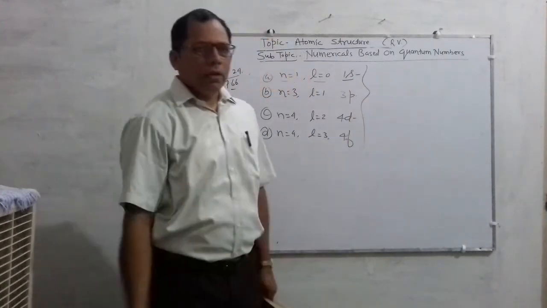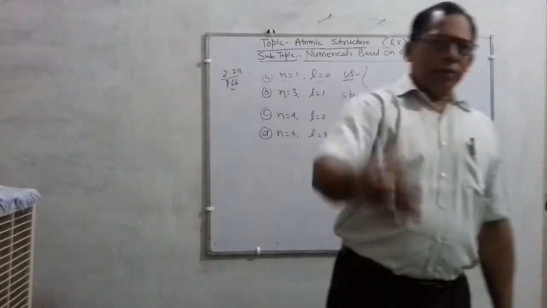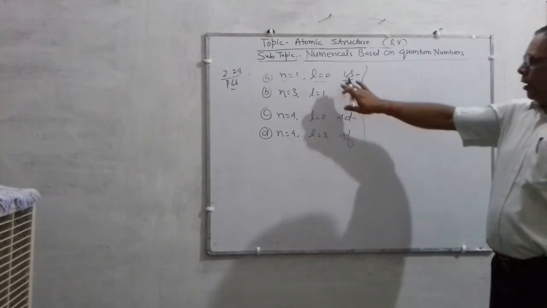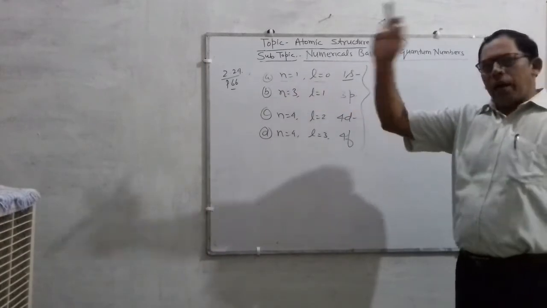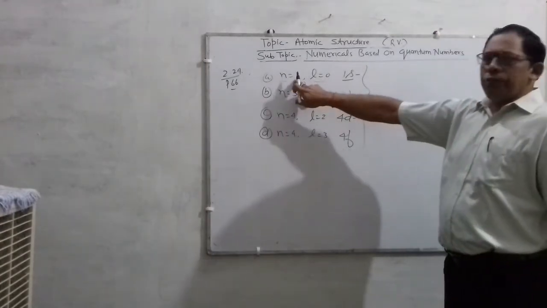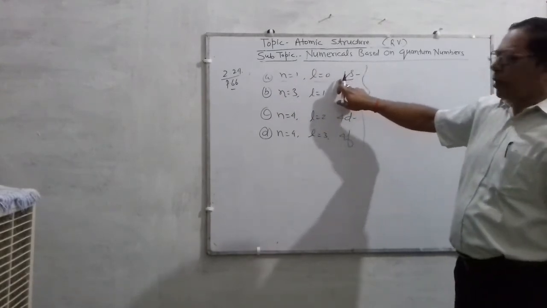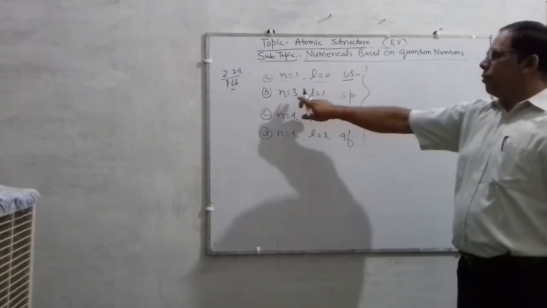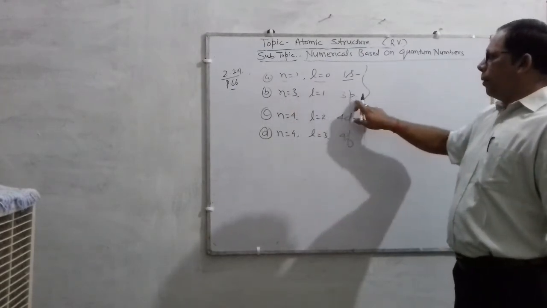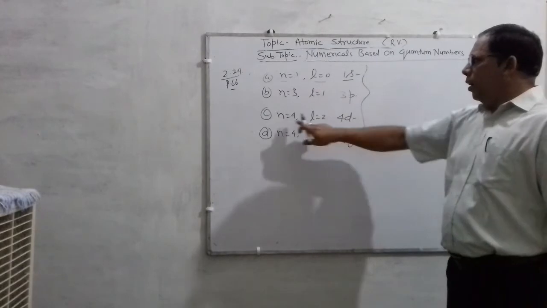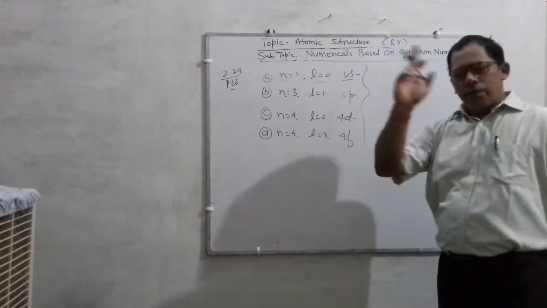This will be the correct answer of this question. Some students asked me to tell it in detail, so this will be the clear-cut explanation based on the basics of quantum numbers. n is 1, L is 0, that is 1s, where 1 represents the principal quantum number. n is 3, L is 1 is the p subshell, 2 will be for d, and the number shows the principal quantum number. Similarly, n is 4, L is 3 is the 4f orbital.